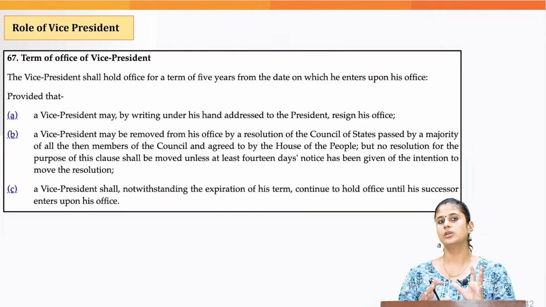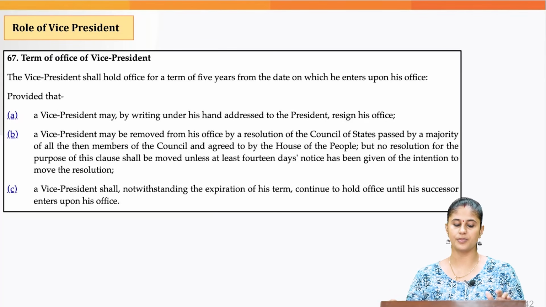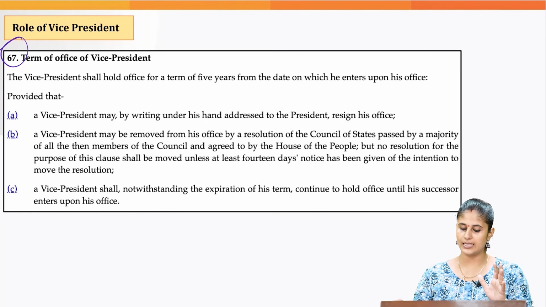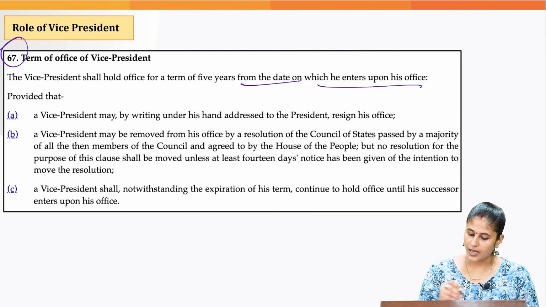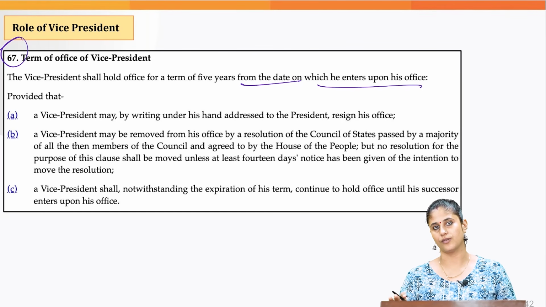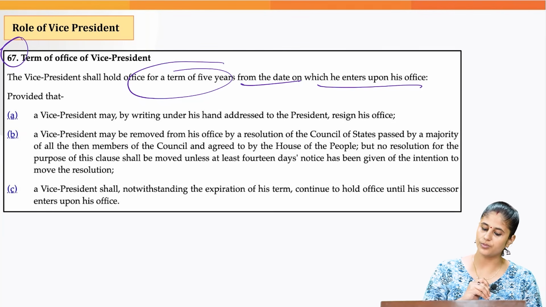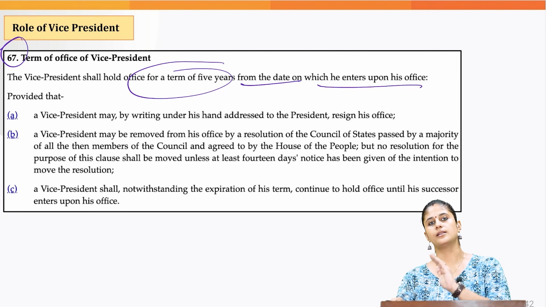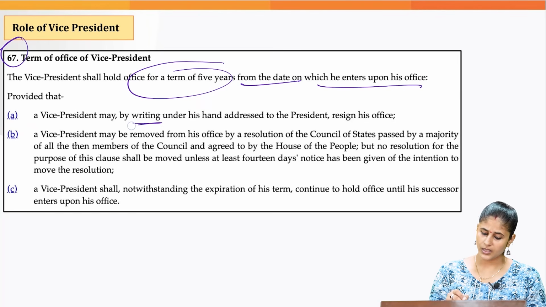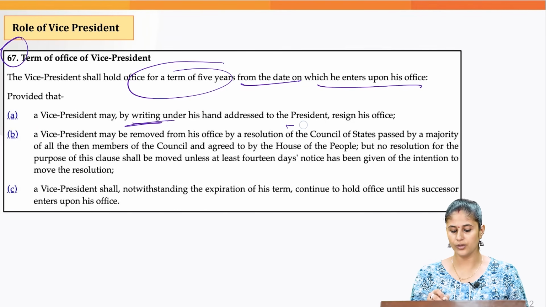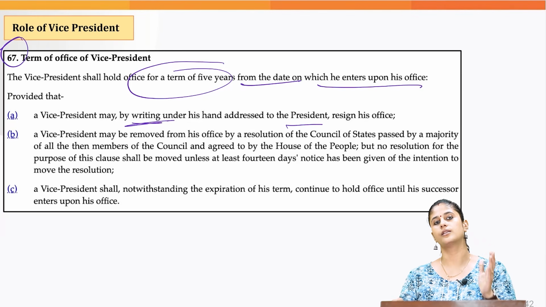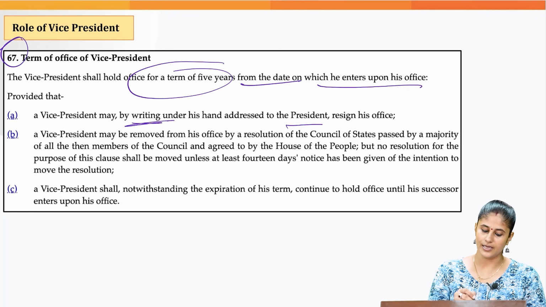Now let's look into the other constitutional provisions related to this post, that is Article 67, which deals with the term of the Vice President of India. This article clearly states that from the date a person assumes the office of vice president, he or she would enjoy a term of 5 years. However, such a person can resign by giving the resignation letter in writing to the president, or can be removed when a removal motion is introduced by the Rajya Sabha.